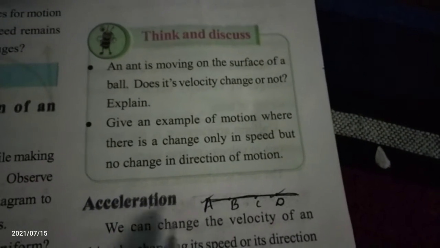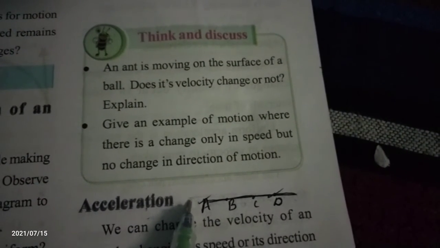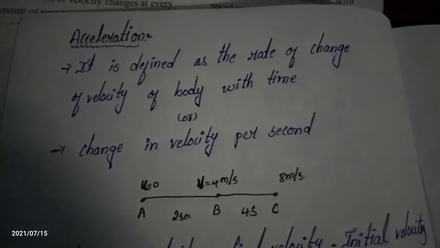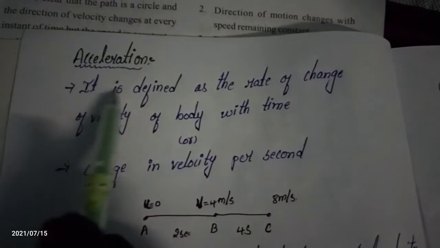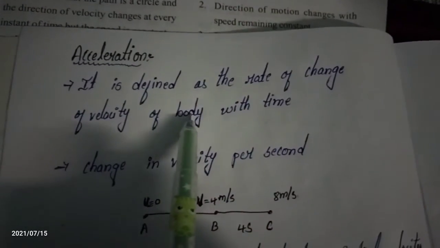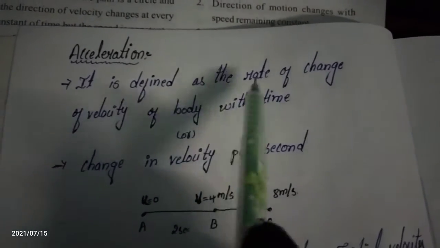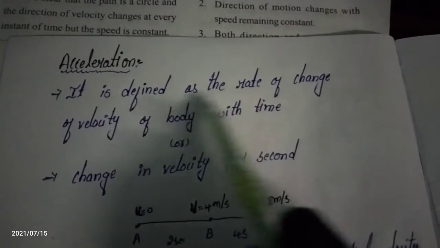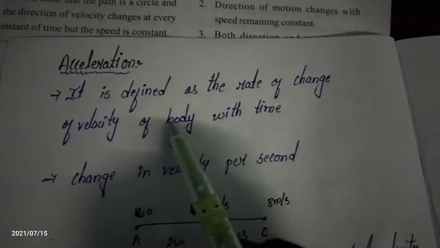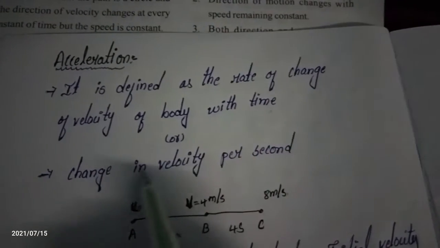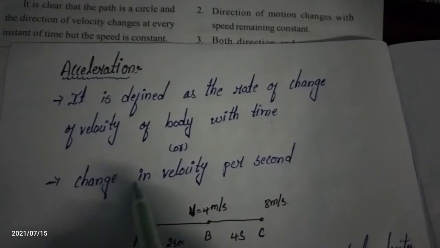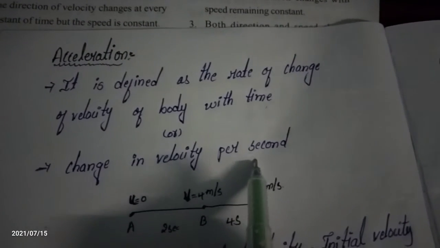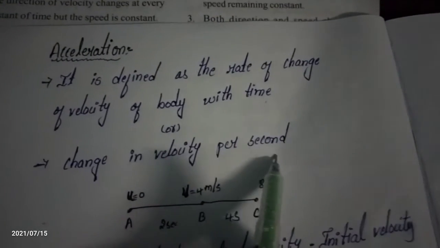Acceleration is the measure of the rate of change of velocity. It is defined as the rate of change of velocity of a body with time. With time, how much its velocity has changed. Another way to say it is the change in velocity per second. It is also the same definition.